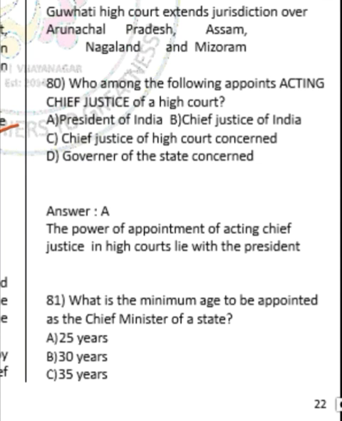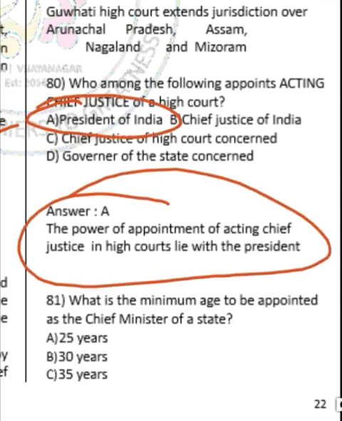Question number 80. Who among the following appoints acting Chief Justice of a High Court? Correct answer is option A, President of India. So the power of appointment of acting Chief Justice in High Court lies with the President.